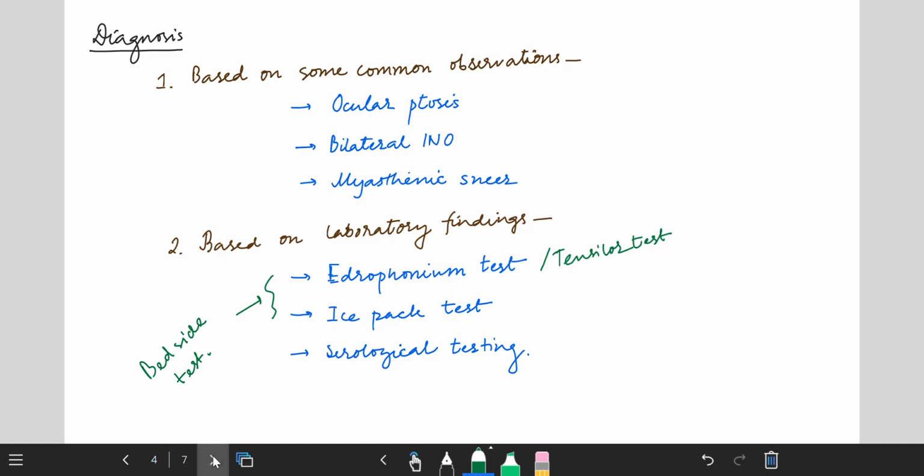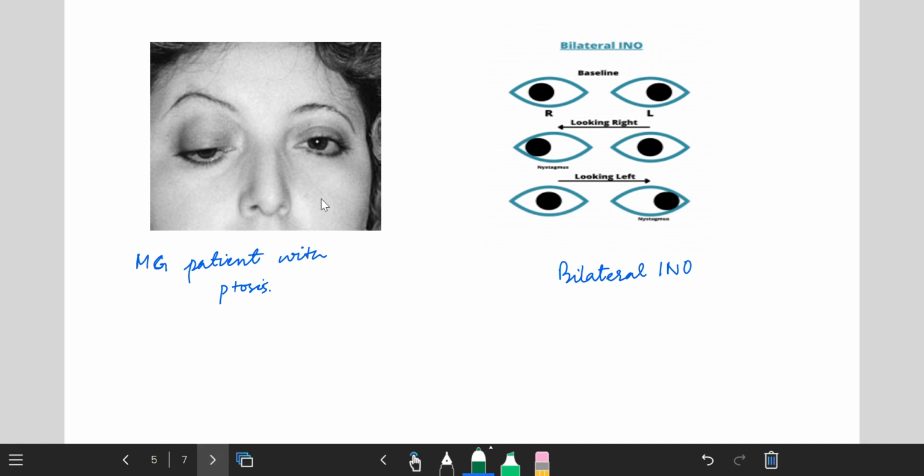Now, this is a Myasthenia Gravis patient with ptosis, or drooping eyelid. Look, this is the normal eyelid and this is the drooping eyelid. The second one is bilateral INO. When the patient tries to look right or left, the patient fails to do so, because this portion should come here and this portion should come here.